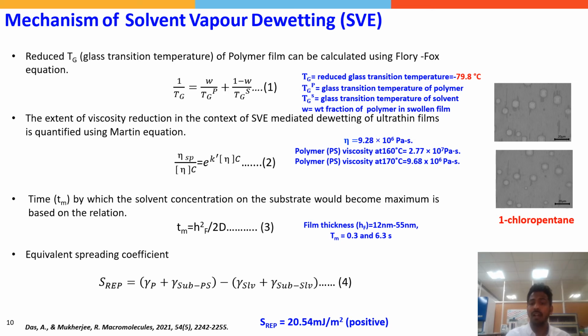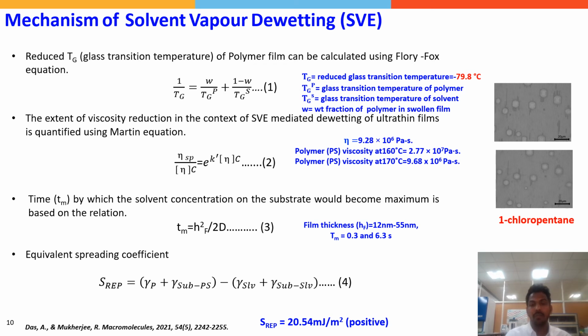Once it becomes evident that the solvent is penetrating through the film, before the film ruptures it is important to understand whether the substrate is covered by polymer or solvent. This can be estimated from a replacement spreading coefficient, and the replacement spreading coefficient for the solvent is found to be 20.54 millijoules per meter square. That means the solvent is spreading on the substrate.